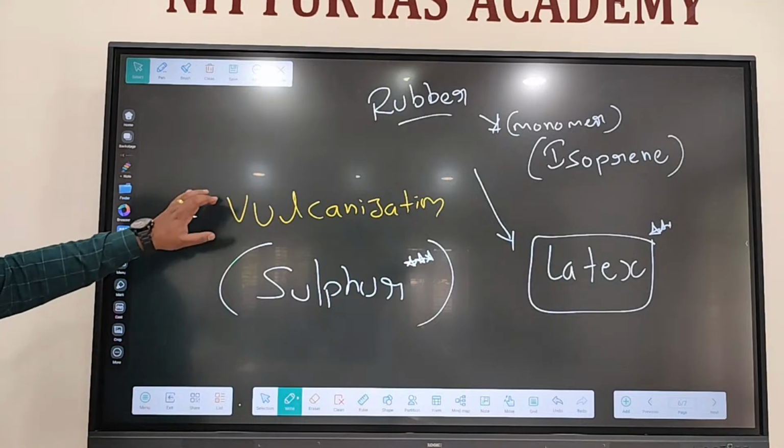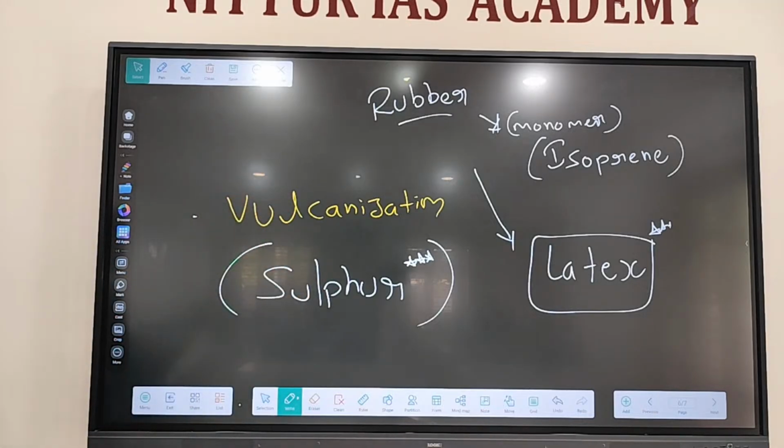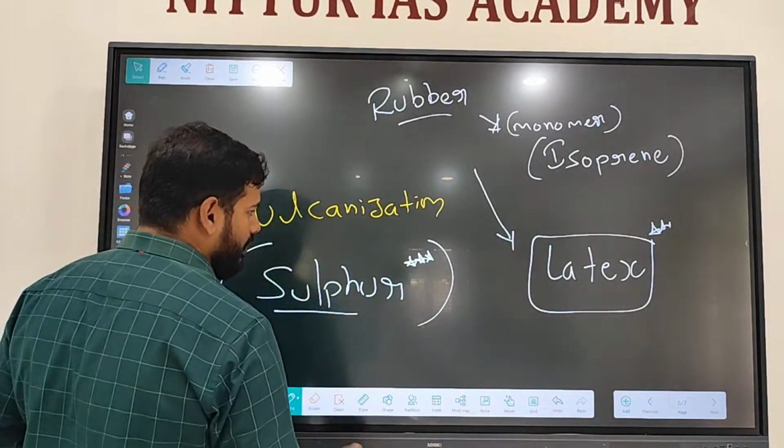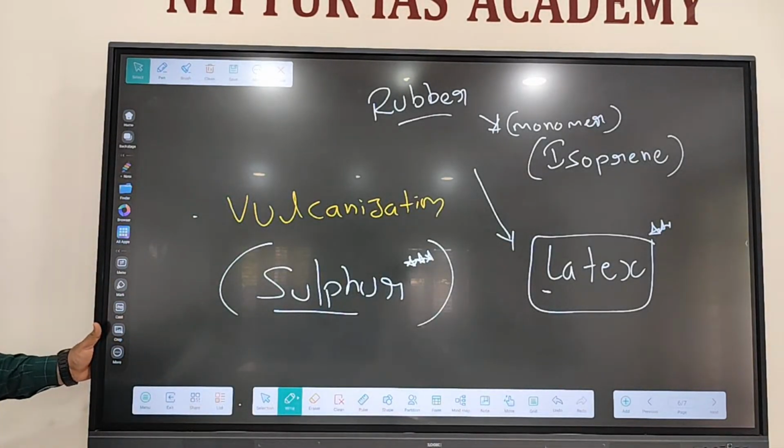Then after vulcanization, we get rubber which is ready for commercial use, tire tube, etc., that can be manufactured from it. Vulcanization is done by sulfur. The natural rubber's monomer is isoprene. The initial form of rubber is latex. That's it.